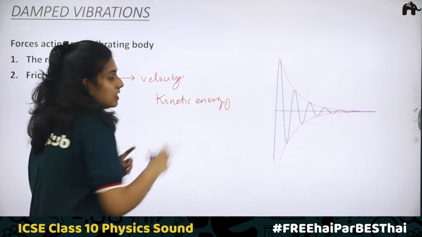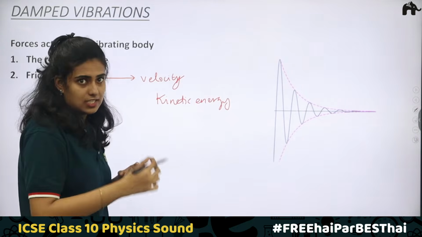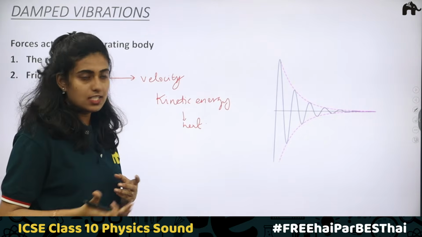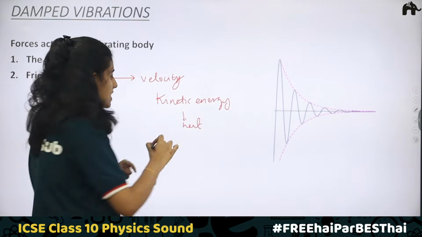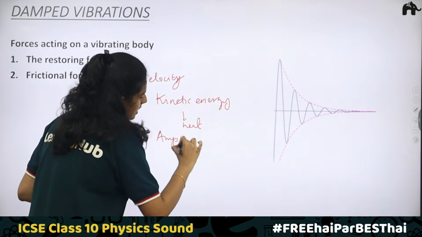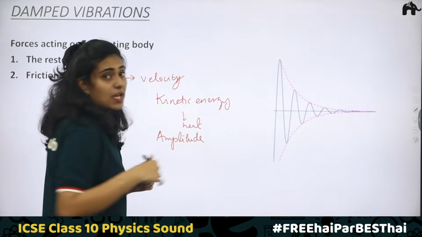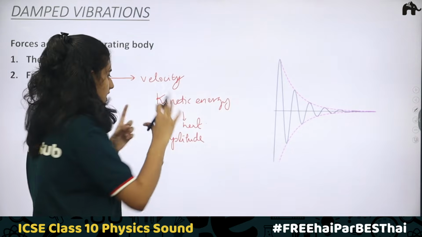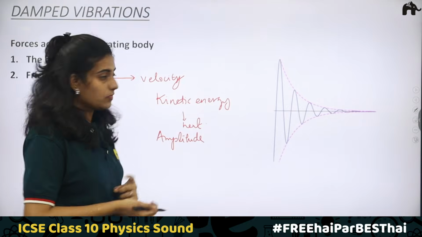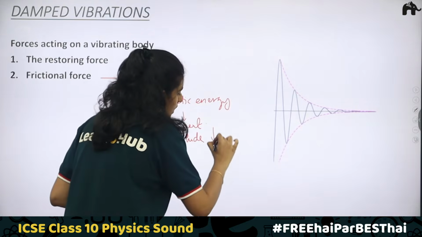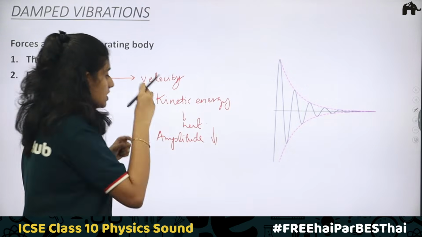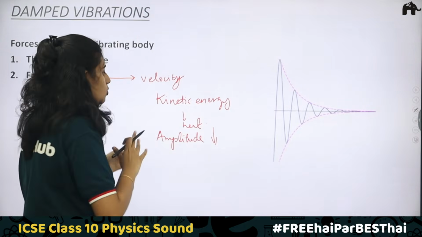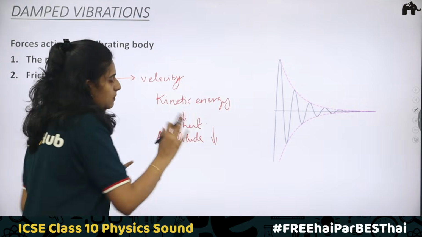Since there is some dissipation of energy, heat will be created, and there is a loss of energy as heat. And due to this loss of energy, what is happening? The amplitude is decreasing, since the maximum energy is decreasing because of the work being done and the energy getting converted to heat. Due to this decreasing amplitude, at last when finally all the energy is lost, the body won't be able to move and will come back to its mean position.